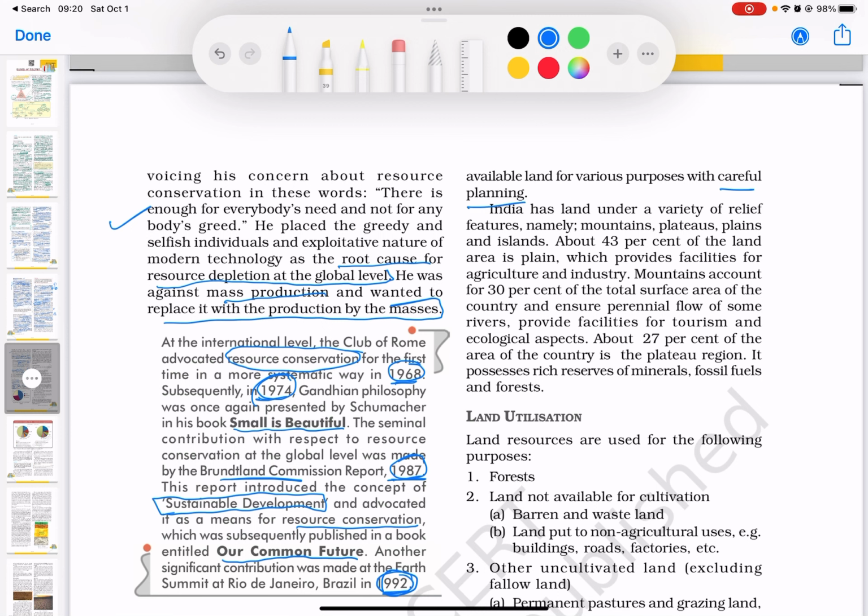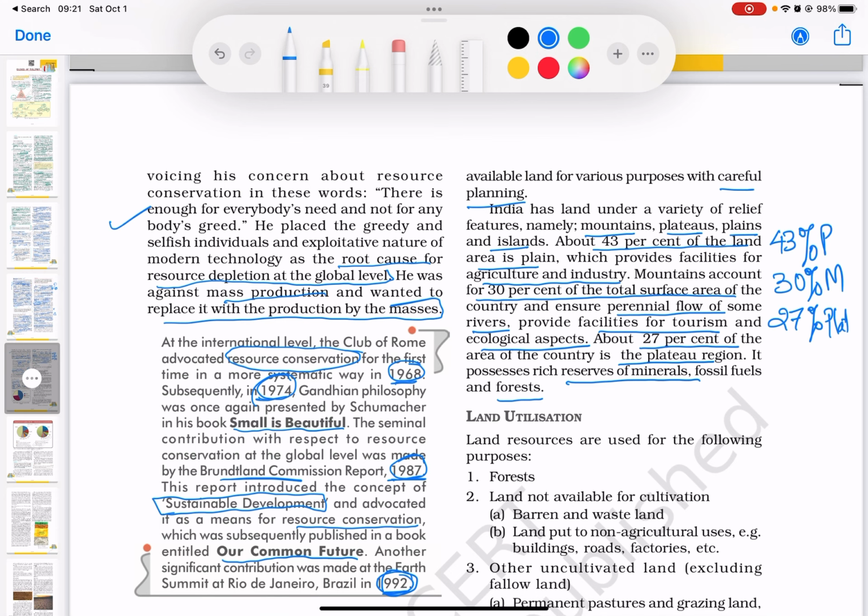Mountains account for about 30% of the total surface area of the country and ensure perennial flow of some rivers, provide facilities for tourism and ecological aspects. And about 27% of the area of the country is the plateau region. It possesses rich reserves of minerals, fossil fuels, and forests. So you can see 43% is plain, 30% is mountains, and about 27% is the plateaus.